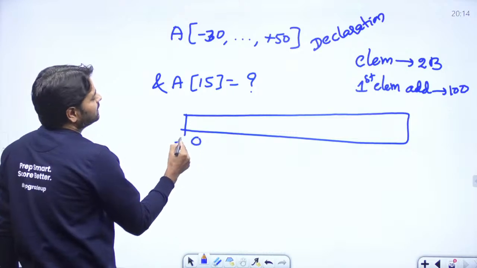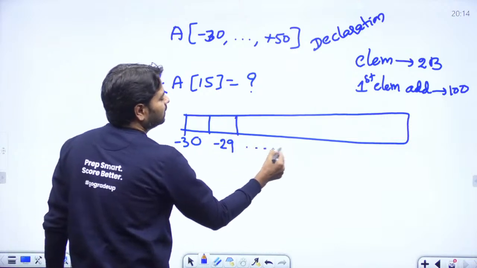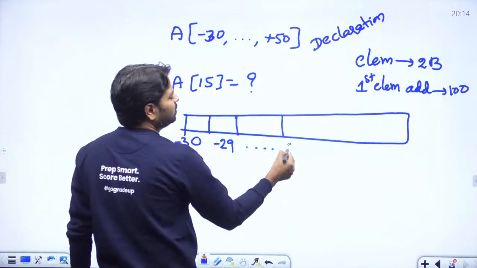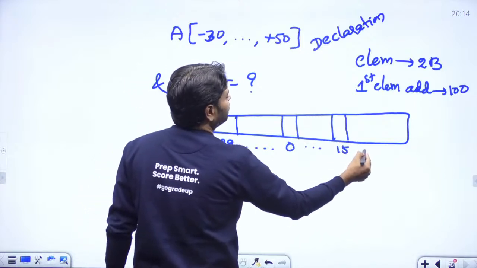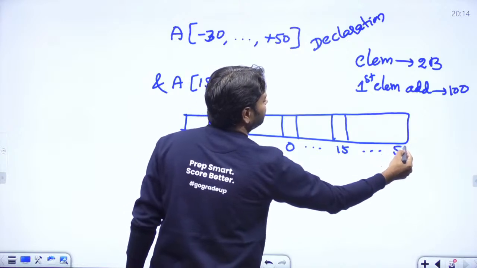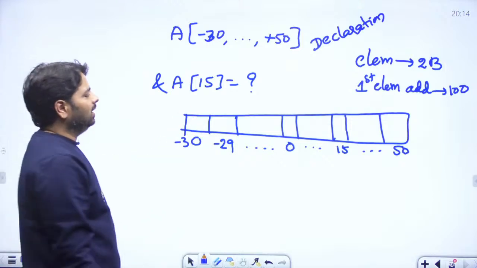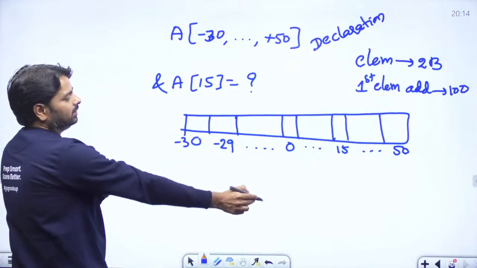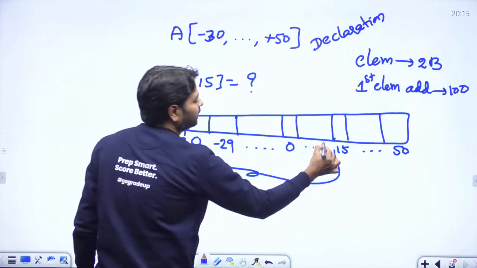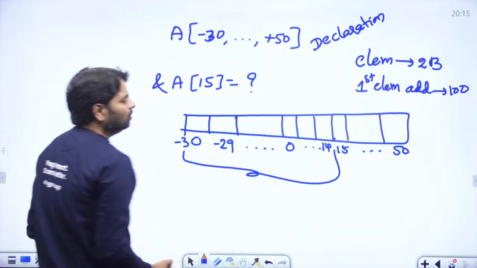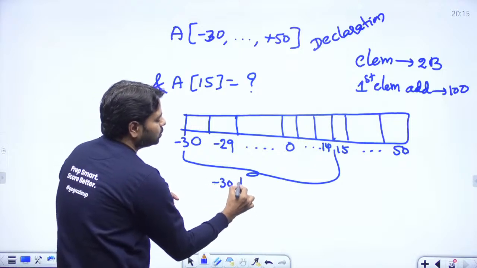Zero, no, minus 30, next minus 29, going on you will reach 0 and you need to go for 15 and last is 50. This is the declaration minus 30 to 50. And here you need to calculate one thing. How many elements are there from here to before 15? That is 14. So how do you calculate how many elements? Minus 30 to 14.